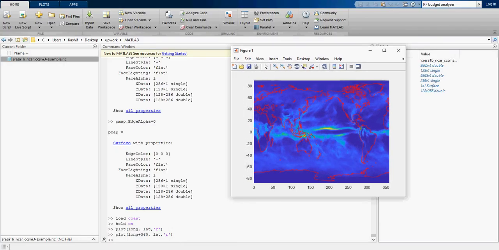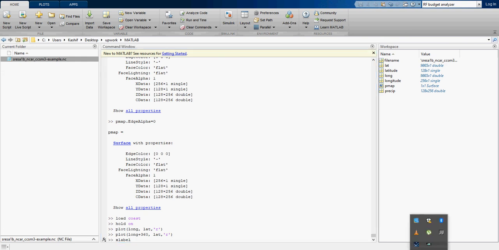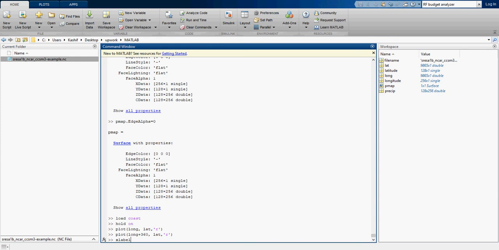All right. What if we want to label it? I will use xlabel. On the x-axis I want longitude.